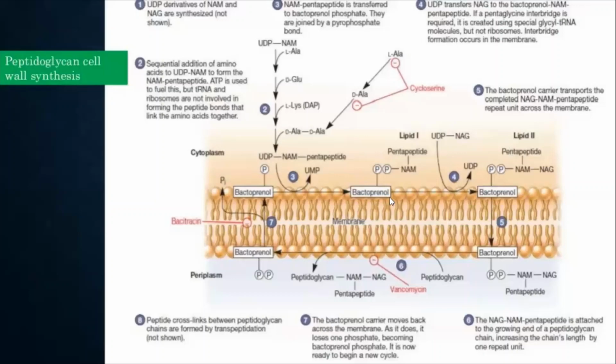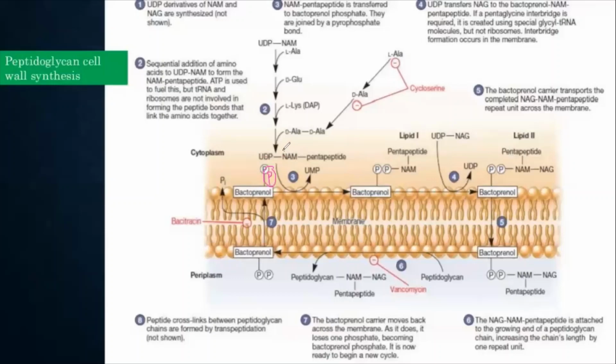Now we have bactoprenol diphosphate NAM pentapeptide. What do we see here? Bactoprenol was already phosphorylated. Another phosphate group has been added from the UDP. So uridine diphosphate becomes, with one phosphate being added here, another phosphate is being added, so UDP becomes your UMP.